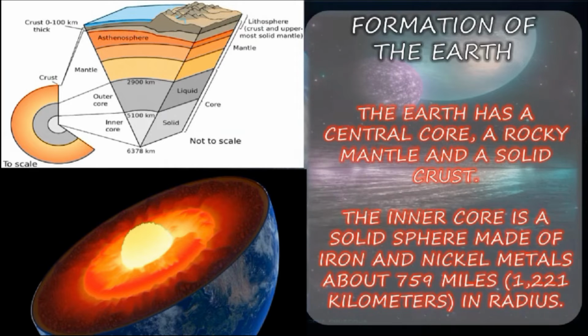The earth has a central core, a rocky mantle and a solid crust. The inner core is a solid sphere made up of iron and nickel metals, about 559 miles, in brackets 1221 kilometers, in radius.